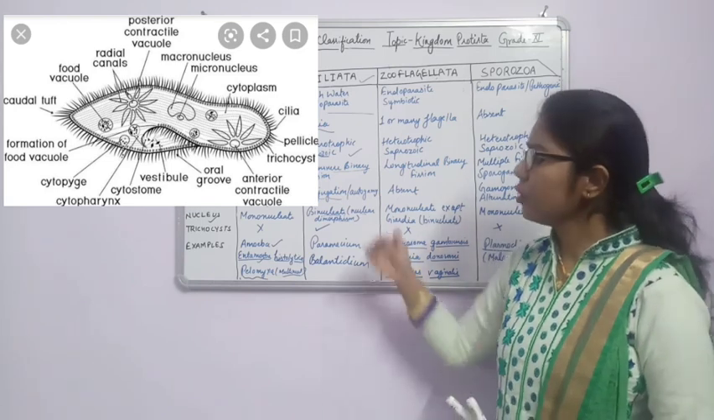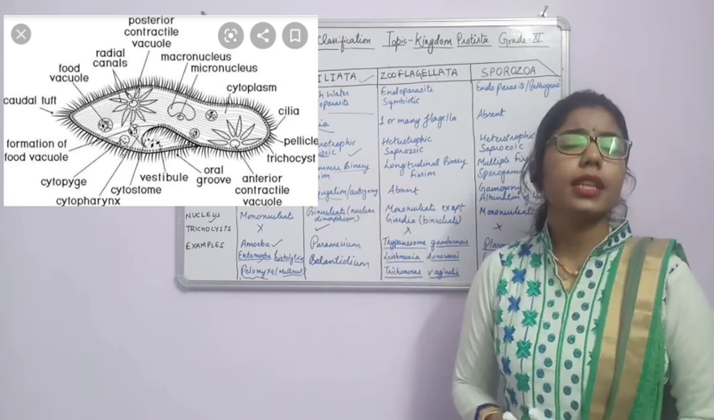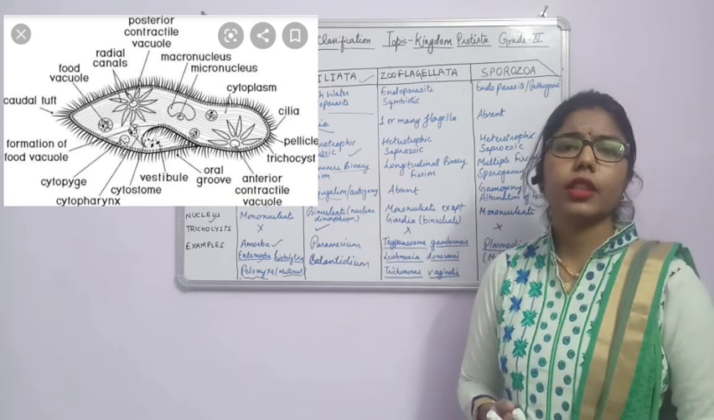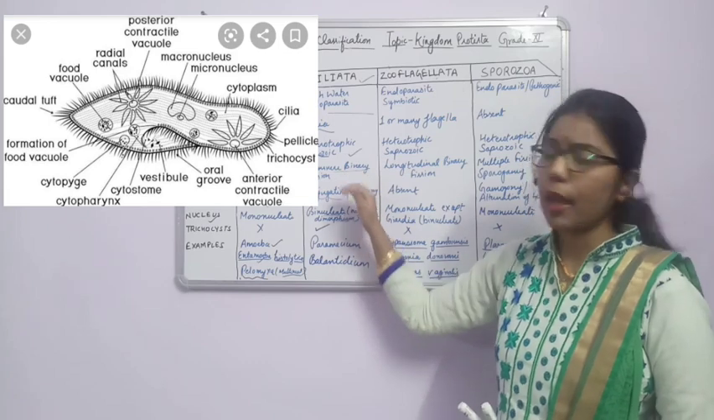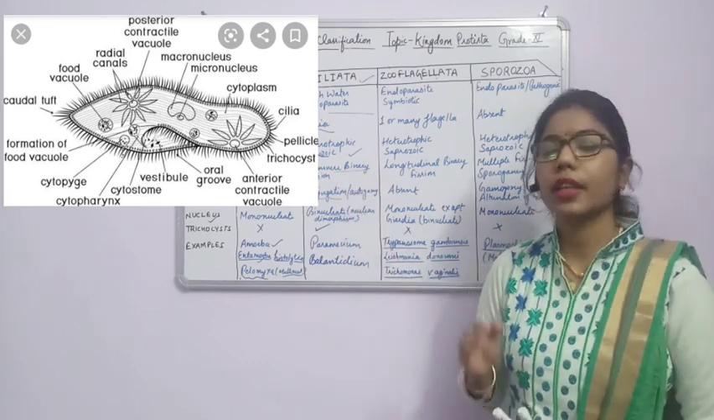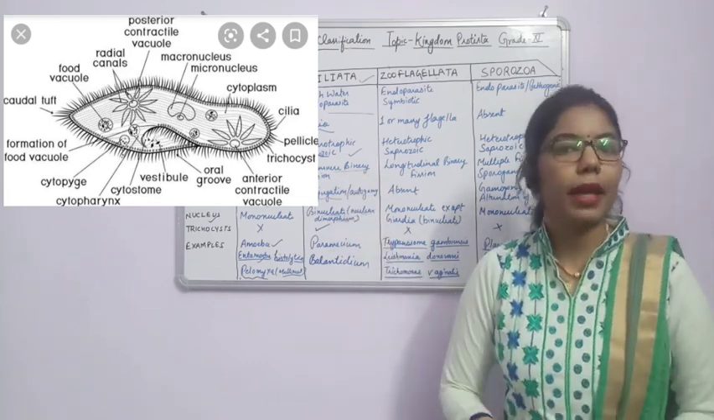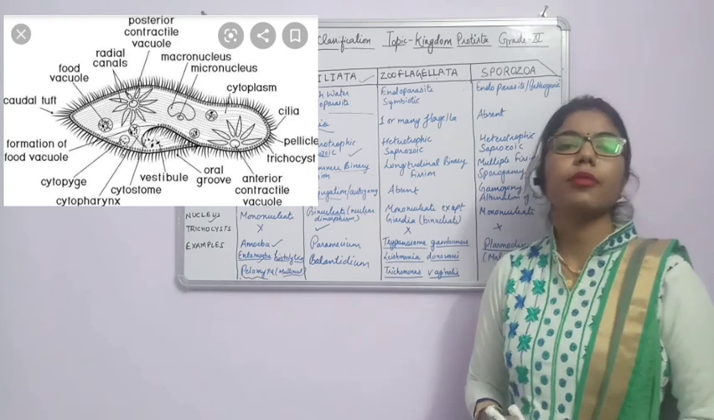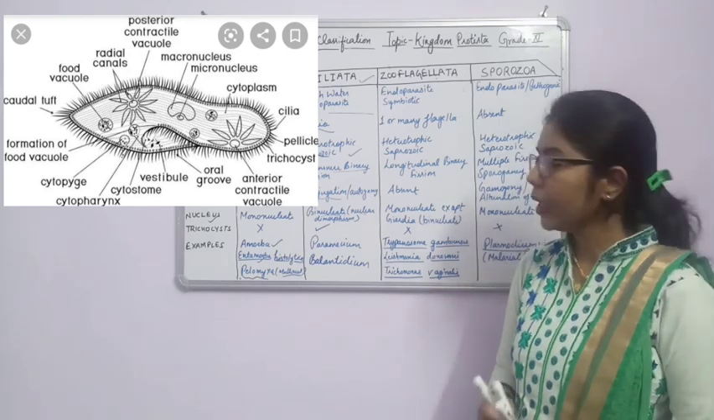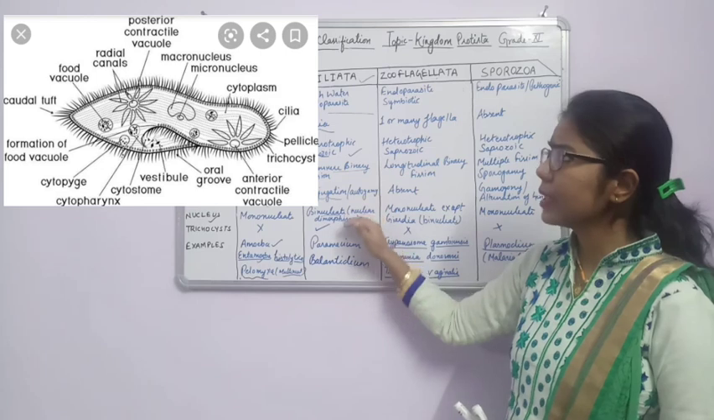And the function of the macronucleus is that the metabolic activity, or the activity which is happening inside the body, is done by the macronucleus, and the micronucleus is responsible for reproduction. Okay. So this is all about the ciliata.